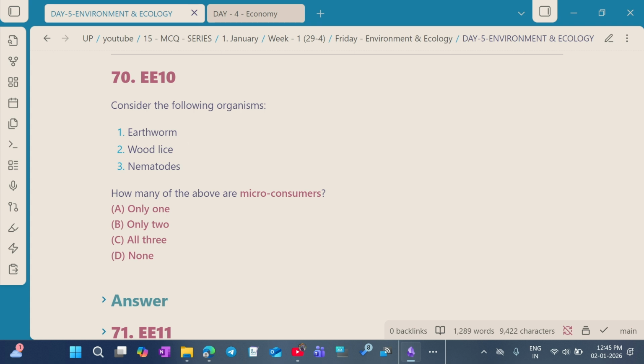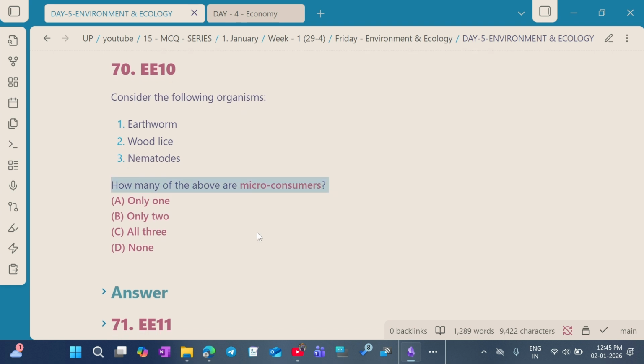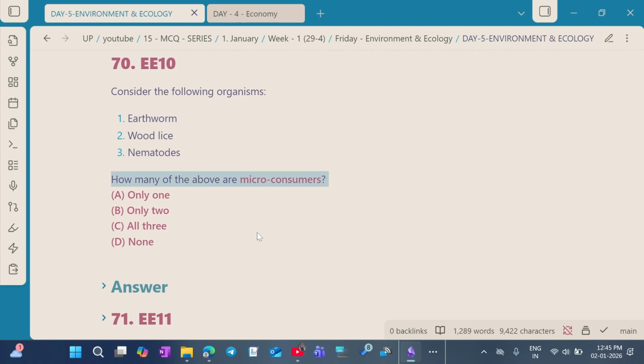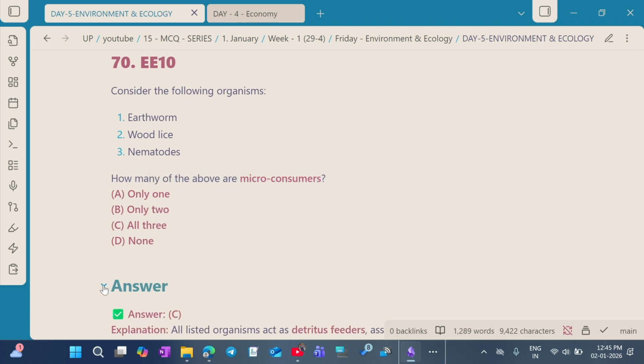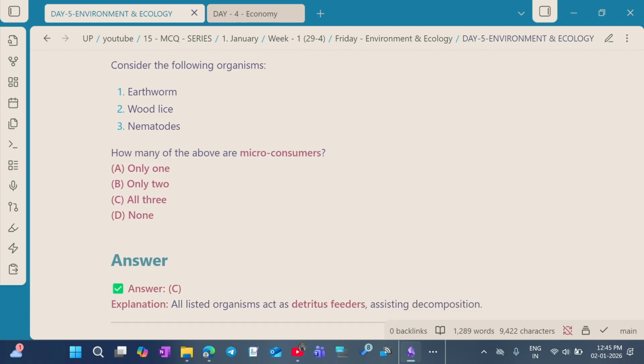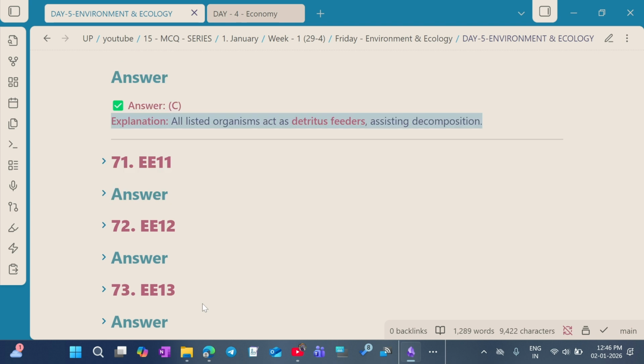Question number 10. Consider the following organisms: earthworms, woodlice, nematodes. So, how many of the above are microconsumers? The answer for this question is option C. All three are microorganisms. All the listed organisms act as detritus feeders assisting decomposition.